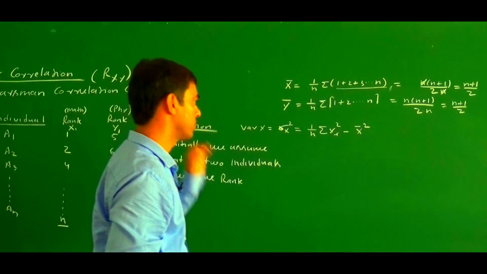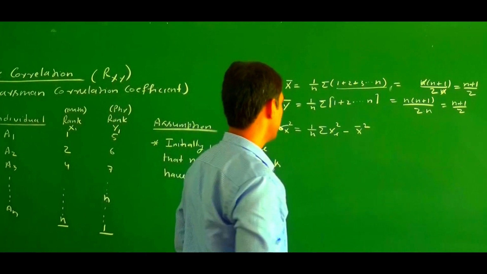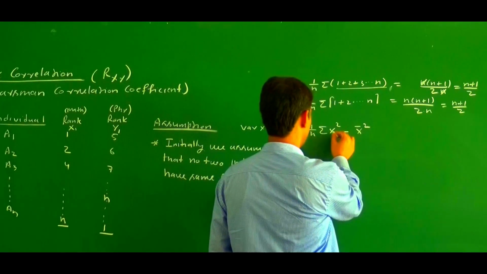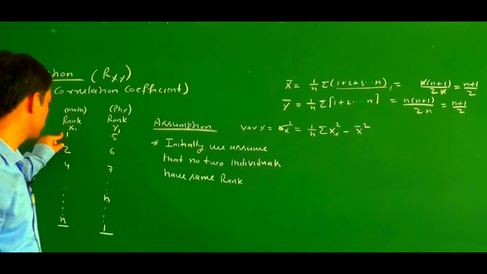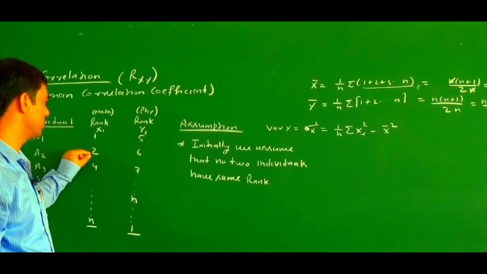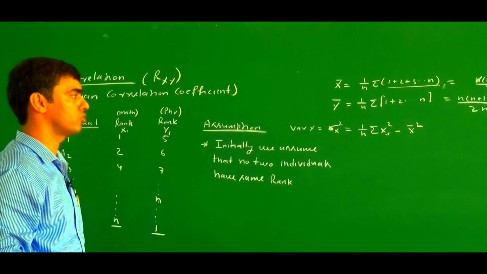Now what is the value of this? Sigma x square equals, and here x square means the squares of the n natural numbers, 1 square, 2 square, 3 square, and so on.